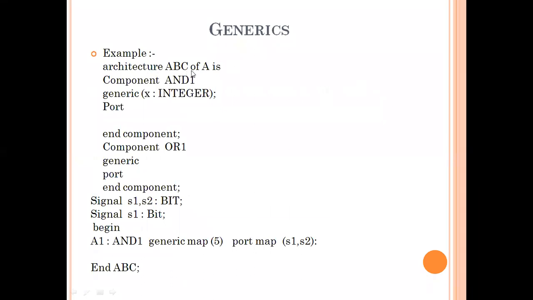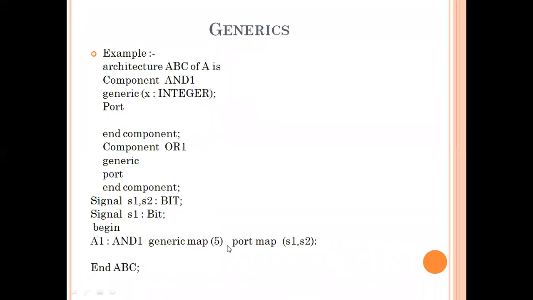Here ABC is the name of the architecture and the name of the entity is A. Here I declare the generic with the component declaration and component instantiation.